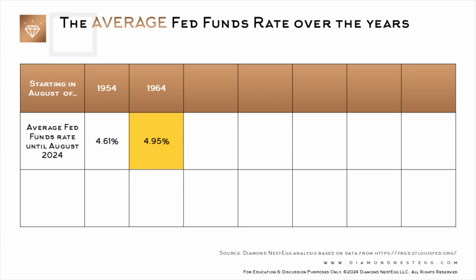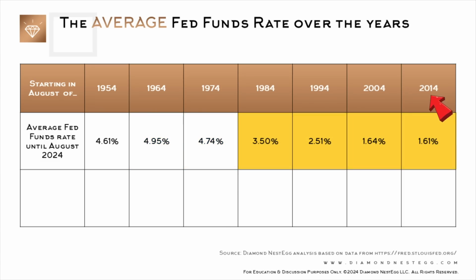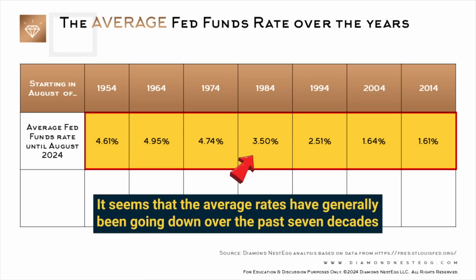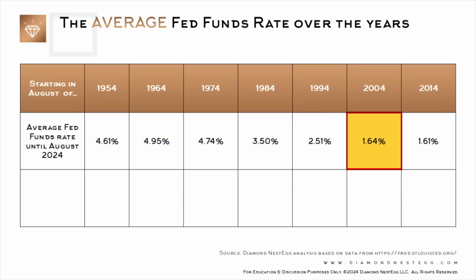Here's what that average looks like if we start from August 1964, 1974, all the way up to 2014. And yes, it seems that the average rates have generally been going down over the past 7 decades, reaching a historical low of only 1.64% for the last 20 years and 1.61% for the last 10 years, as you can see here. However, these last 2 decades also include the years with the now infamous 0% interest rate.